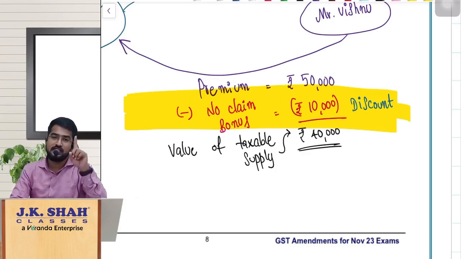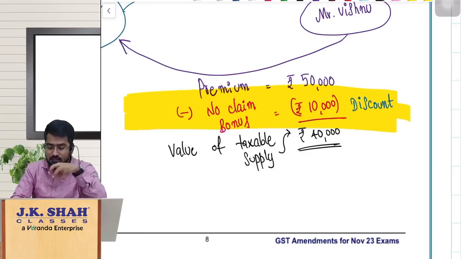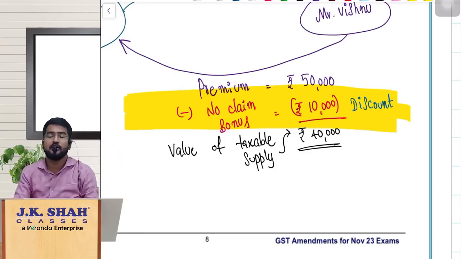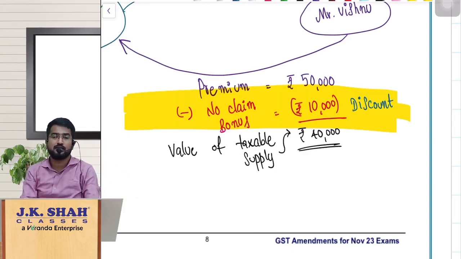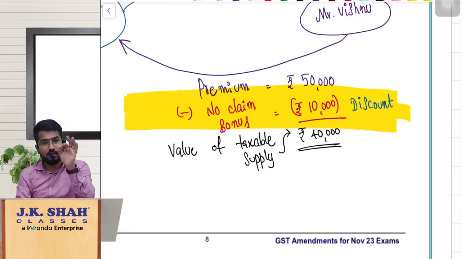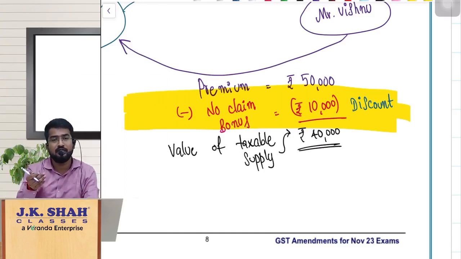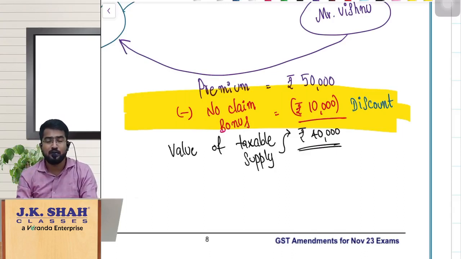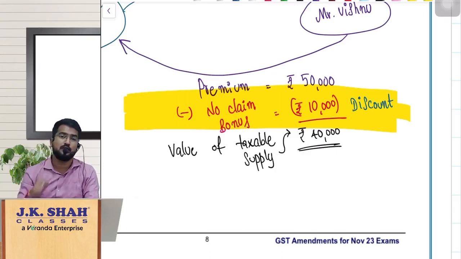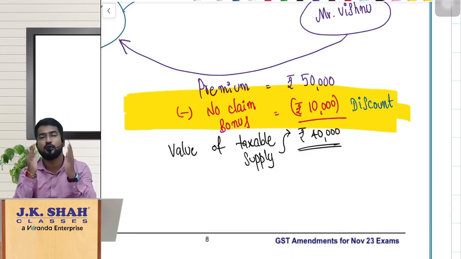But the first condition is that the discount should be known at the time of supply. Whether it is known to the customer or not at the time of supply, see, whenever you are entering into any insurance contract on these vehicles etc., in the insurance contract itself they would have clearly mentioned that you can have the benefit of a no claim bonus, where in the subsequent premiums payable by you, you will get a discount of no claim bonus. Suppose in the previous year you have not claimed any insurance amount from the insurance company, so this no claim bonus you are very much aware of at the time of entering into the contract.